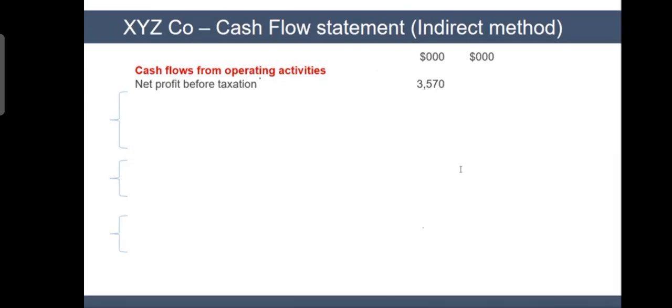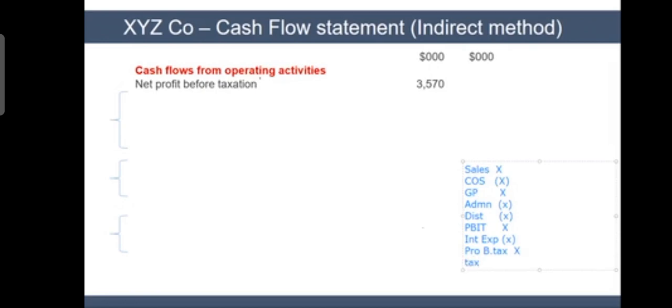Let's suppose that you've got here sales, which is X dollar. Then you write down cost of sales, which is in brackets, and here you get gross profit. And then you write down admin expense, again in brackets, X dollar. You write down your distribution expenses. Let's suppose these are the only two, and you get PBIT. PBIT means profit before interest and taxes. After that, you write down your interest expense, and then you call it profit before tax, okay? Profit before tax. And then you write down your tax expense, and you call it profit after tax.